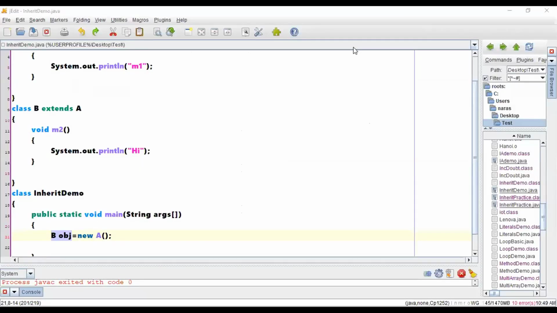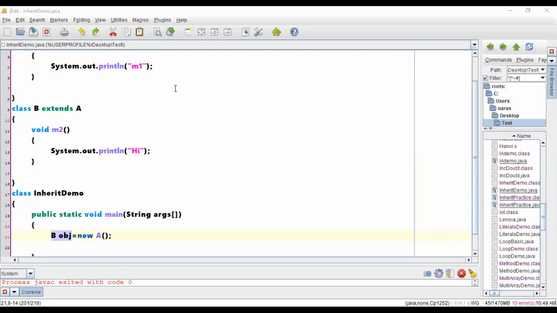Sir, what is the need to make the child class object with the parent class reference? Why do we need it? See, instead of discussing the need, we are just checking the possibilities. That means, is there any possibility of referring things in that particular fashion? We are just checking the flexibilities, whether it is possible to create in this particular fashion or not.